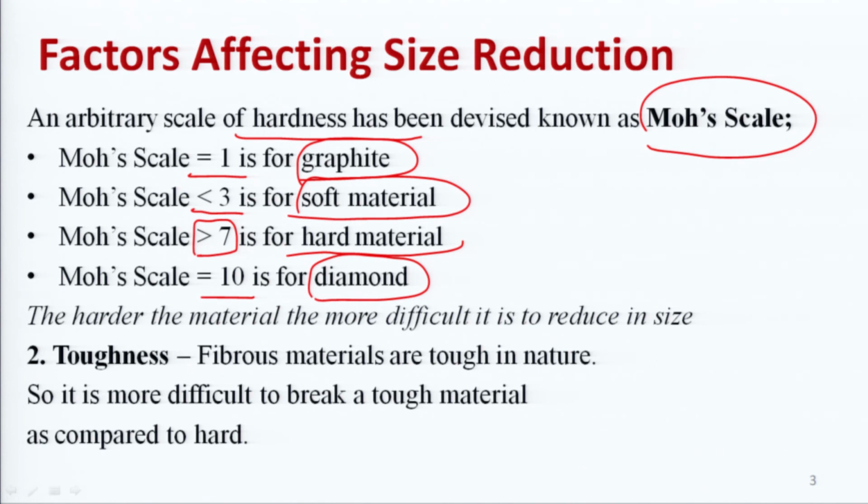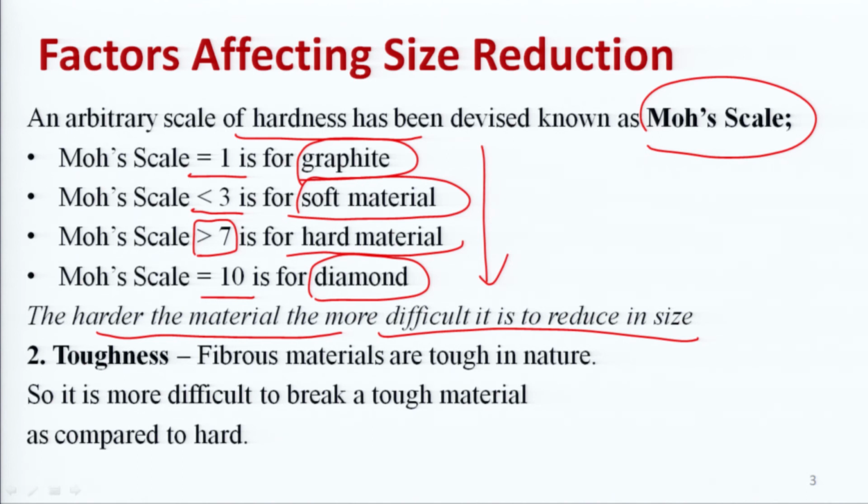So, from this table or scale we can say that depending upon the Mohs scale, the hardness of the material increases if the value of Mohs scale is increasing. When it is equal to 1, it is graphite, less than 3 soft materials, more than 7 hard materials, equal to 10 it is diamond. From this scale we can deduce that the harder the material, the more difficult it is to reduce in size.